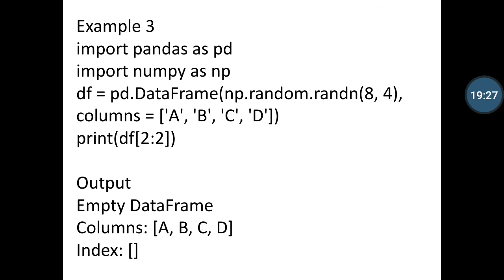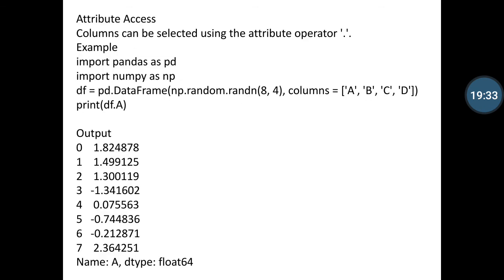Then we get some output from the above data frame defined in this slide. Then attribute access: a column can be selected using the attribute operator, using the dot. So defining a data frame, I am defining a print statement df.a, which simply outputs the a column values after executing the code.